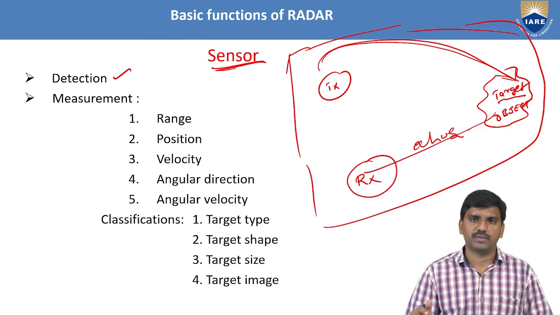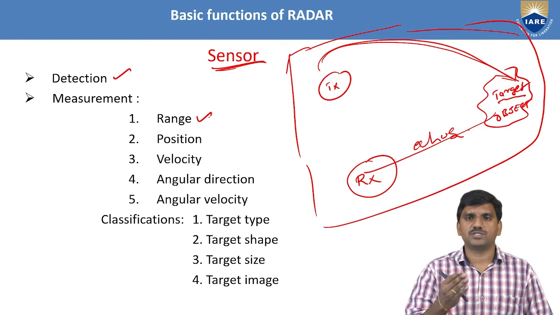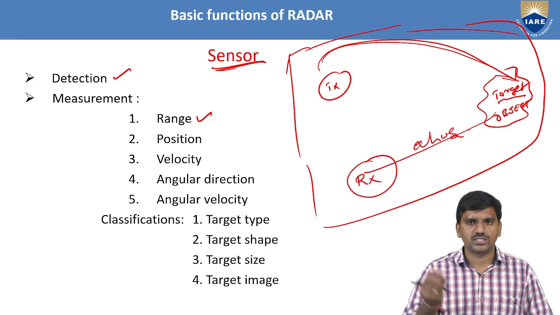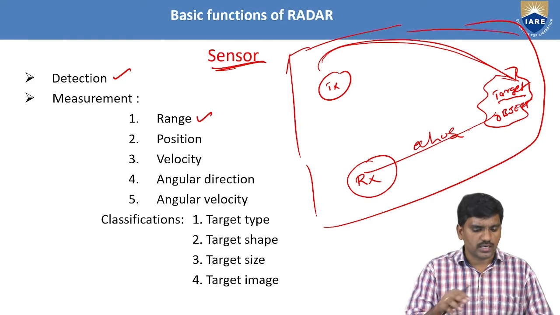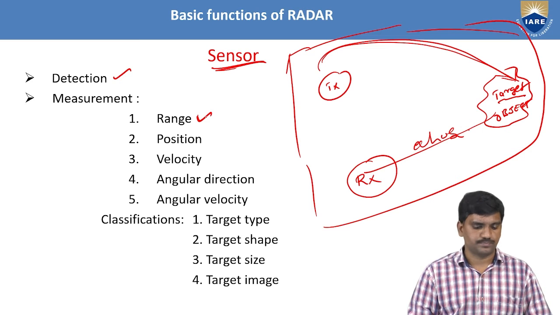Next, in terms of measurement, which types of measurement is radar going to make? Range, from transmitter to target to receiver, or transmitter to receiver. This is one measurement of radar.